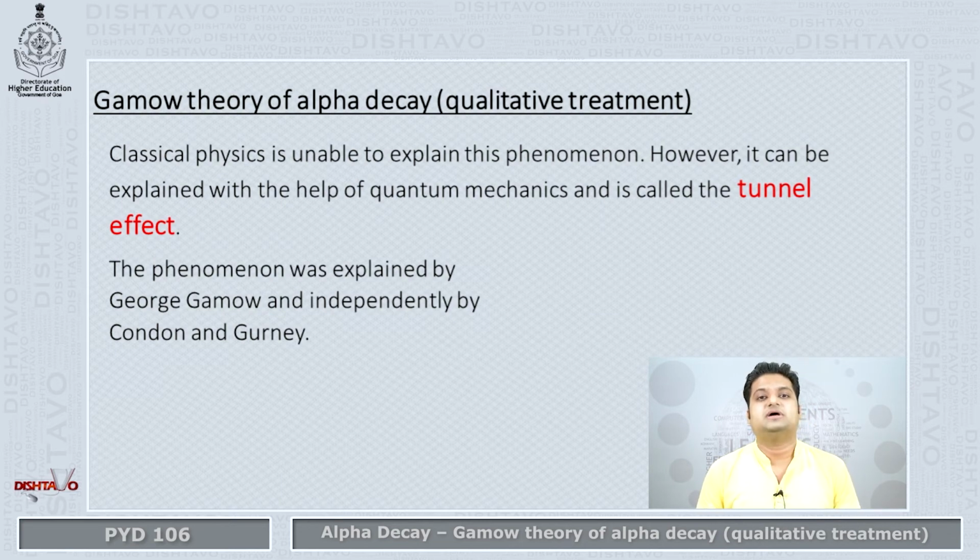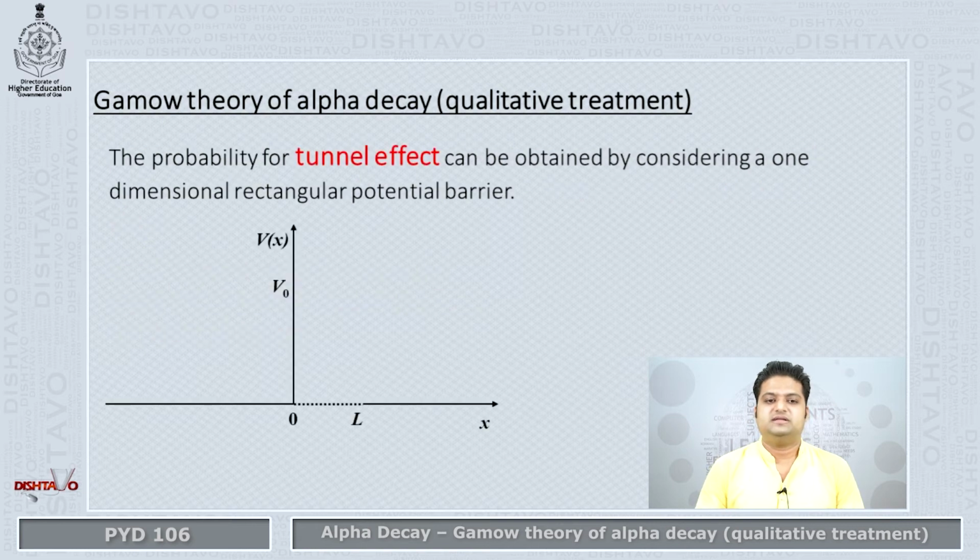However, we have come across our topic of tunnel effect in quantum mechanics. In your previous semester in quantum mechanics, you might have come across this topic, where they gave some probability of the incident wave getting transmitted through a potential well having potential higher than its actual energy. That was called tunnel effect, and the phenomenon was explained by Gamow, after whom this theory is named, and also independently by Condon and Gurney.